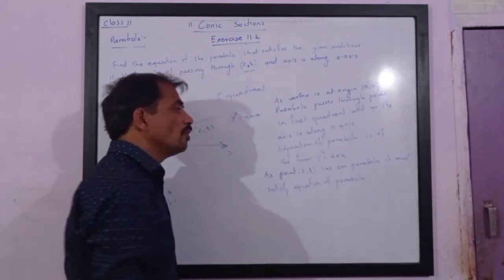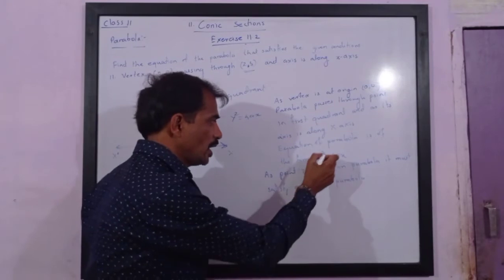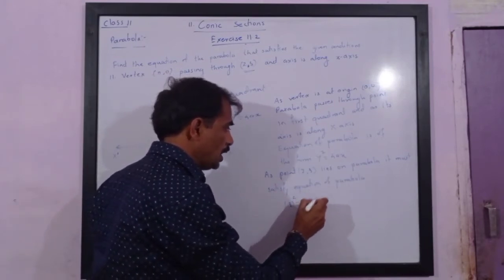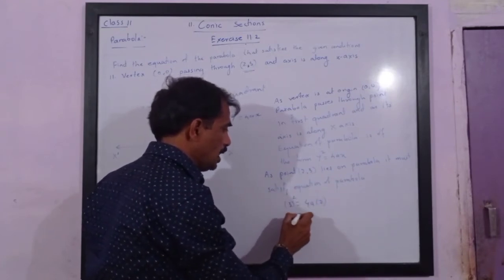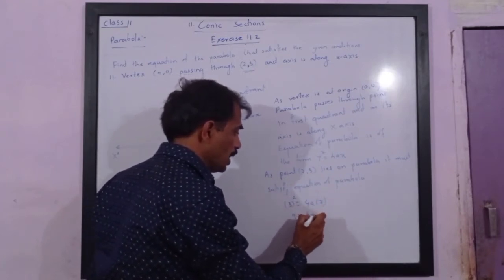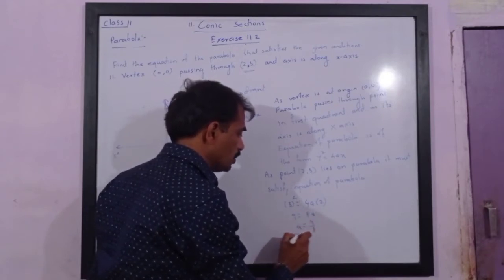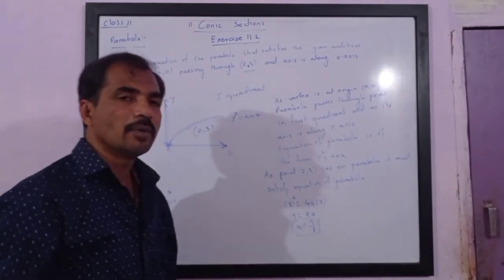So if you put the value of the point in the parabola, we will get y square is 3 square is equal to 4a, x value is 2. So we will get 9 is equal to 8a. It means a is equal to 9 upon 8. So this is the value that we have got. a's value is 9 upon 8.